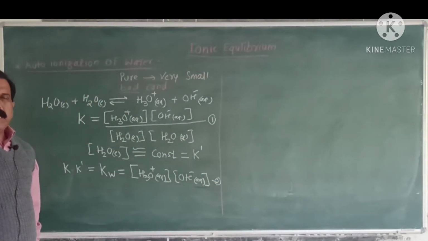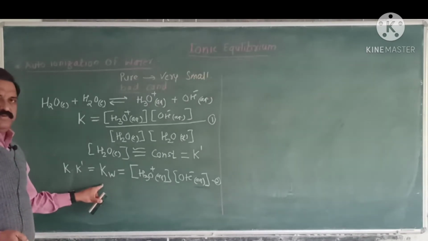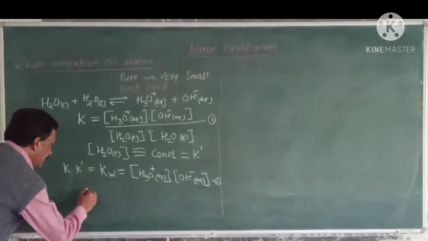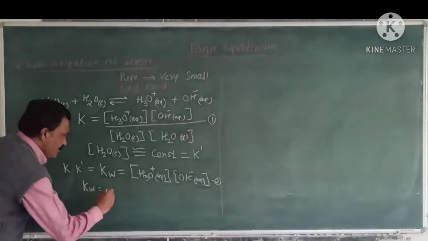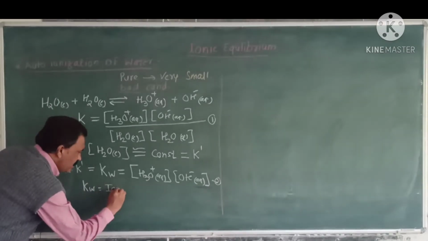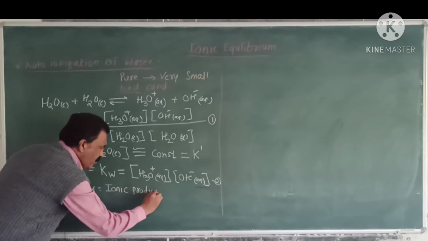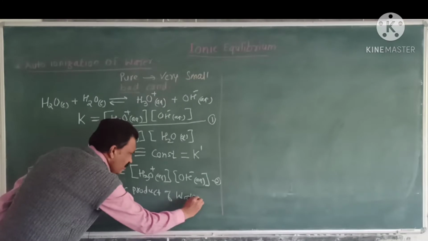That is, after the ionization of water, Kw is a new constant, and this Kw is known as the ionic product of water.